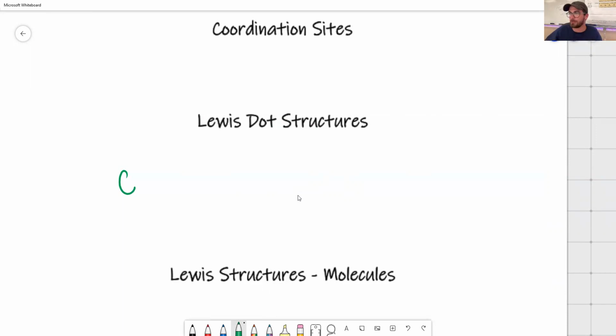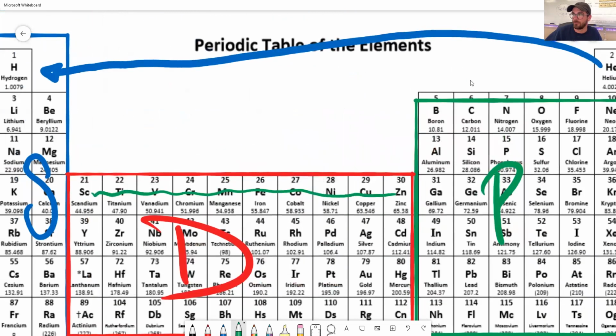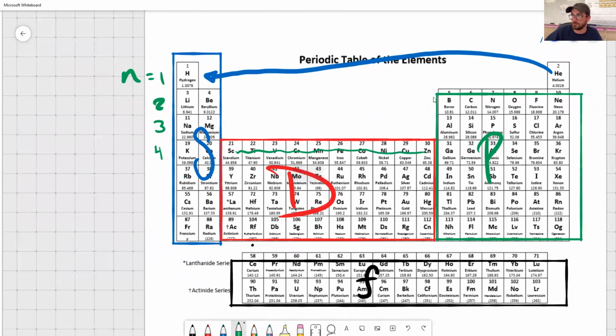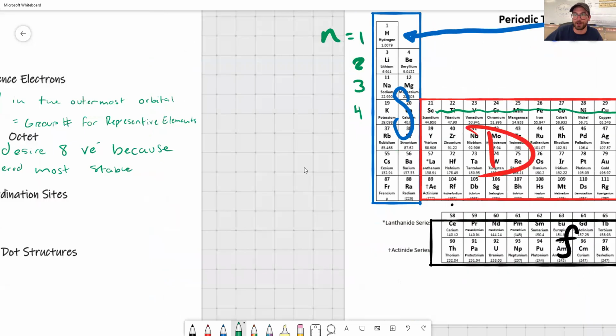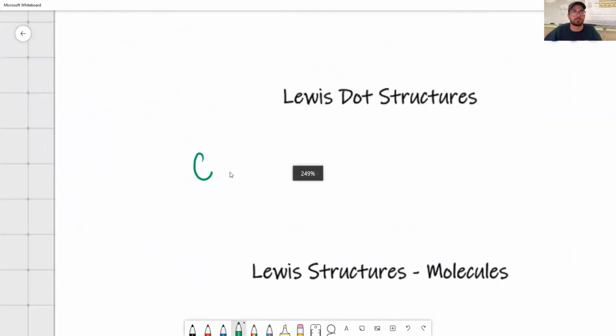So let's take carbon, for example. Carbon has how many valence electrons? Well, it's in group 4A, 1, 2, 3, 4A. So I know it has 4 valence electrons. So if carbon has 4 valence electrons, I ultimately want to draw 4 dots around carbon.